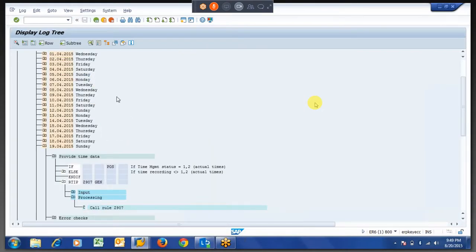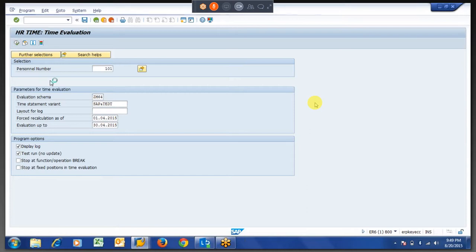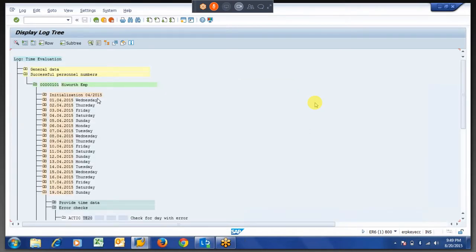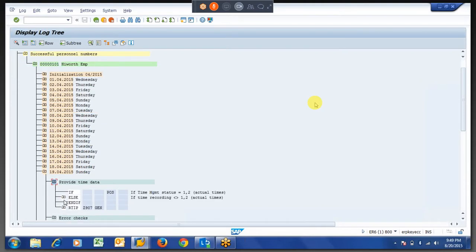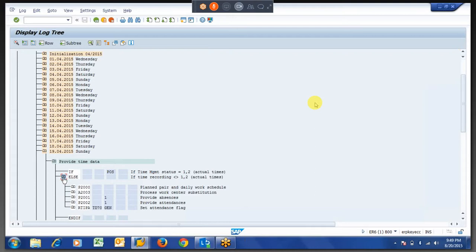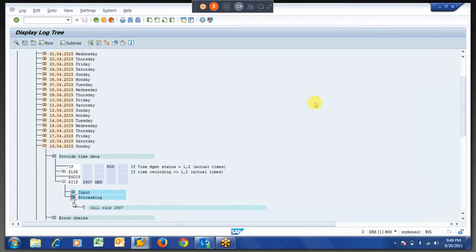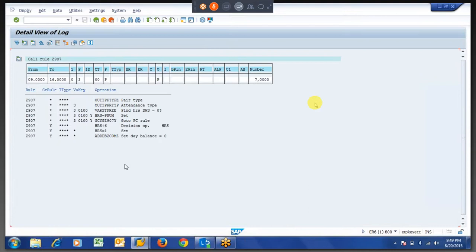So if you run now, our rule will read, it should generate. Right now it is generating because it is greater than 6. If you check for the same employee changing the master data, even if it is equal to 6 also, it will generate 1. So likewise you can put a number of conditions within our PCR.